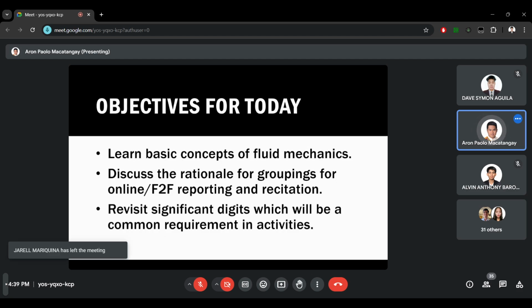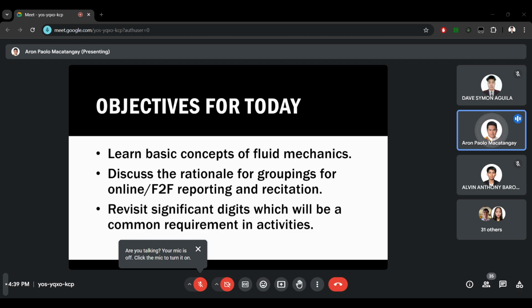Lastly, to end the class, we will revisit significant digits because as I told you yesterday, most of the time I would specify the number of significant decimal digits which you will provide in your problem solving. So I'll just have a review of significant digits, how to count, what to consider in writing significant digits, as well as a quick activity using Google Classroom to test because I have not used the question feature of Google Classroom yet.